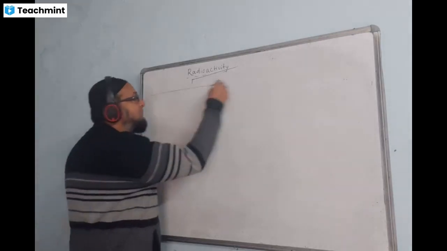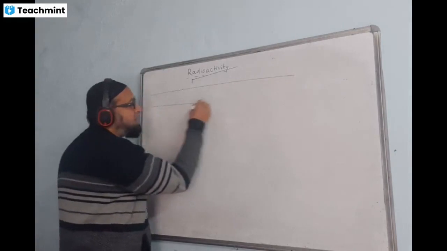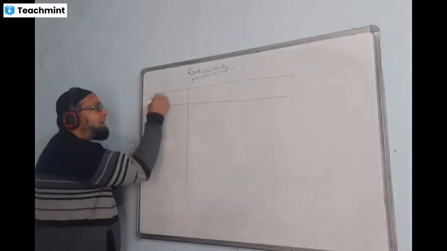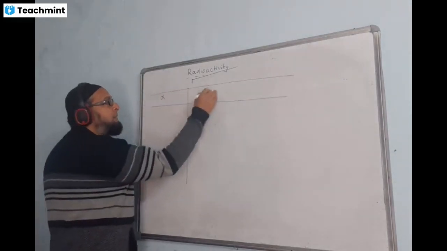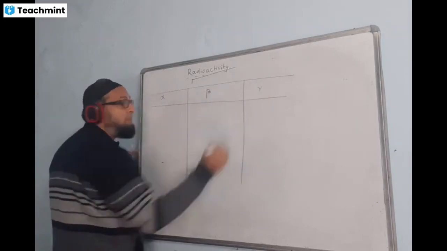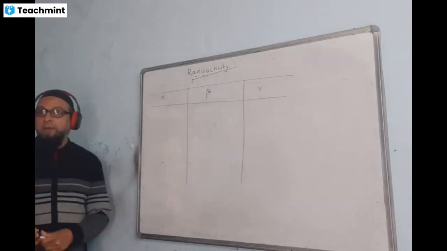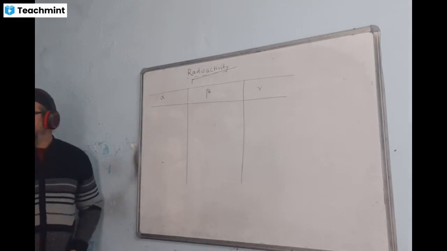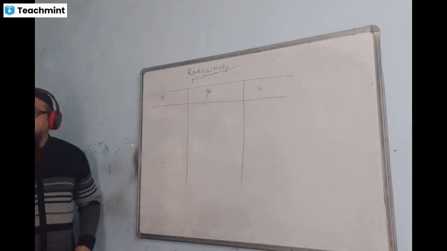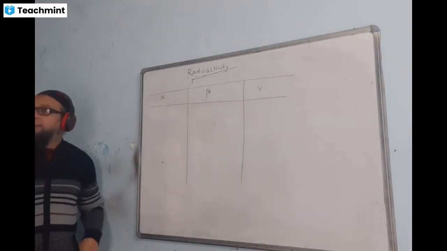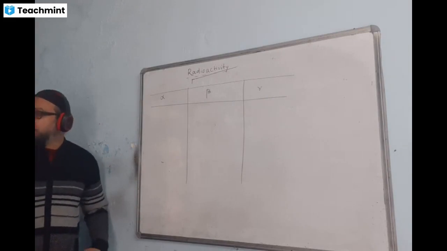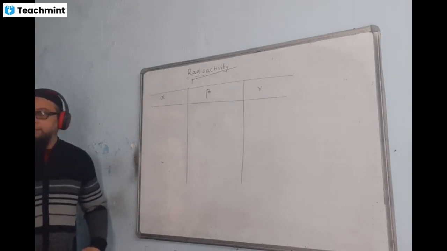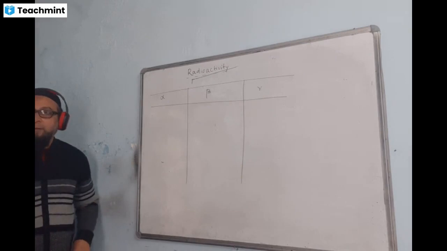Now you can write down the comparison between alpha, beta, and gamma. Make a table having alpha, beta, and gamma. These are the three types of radiations from a radioactive substance.